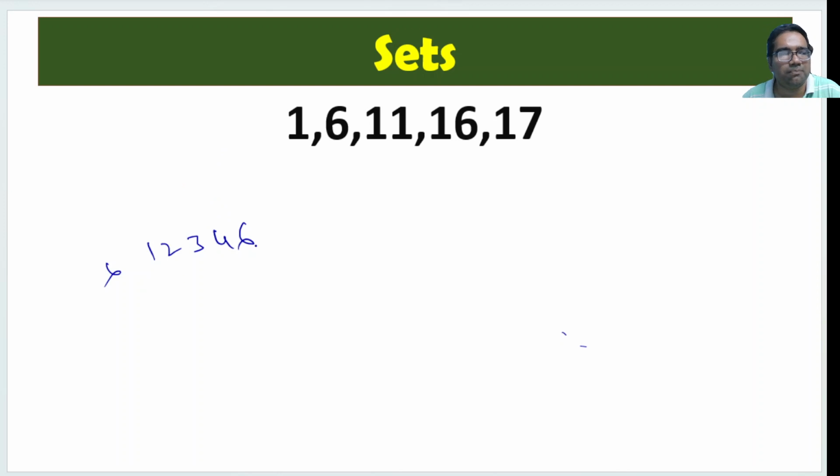Whichever numbers you pick, there will always be some subset where the sum is divisible by 5. See, here 2 plus 3 is 5. If instead of 3 you put 7, then 4 plus 6 is divisible by 5.